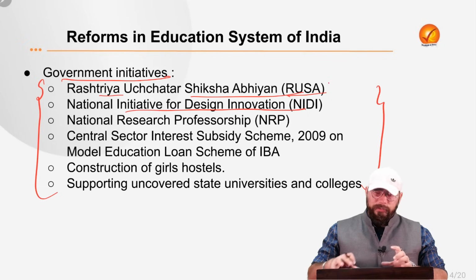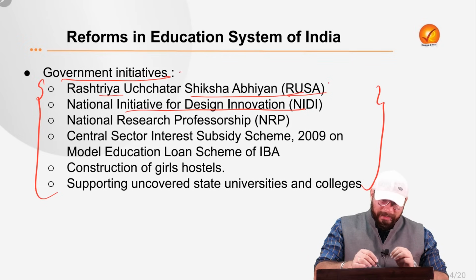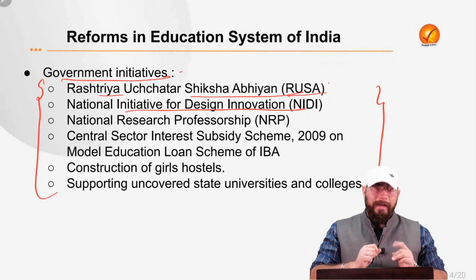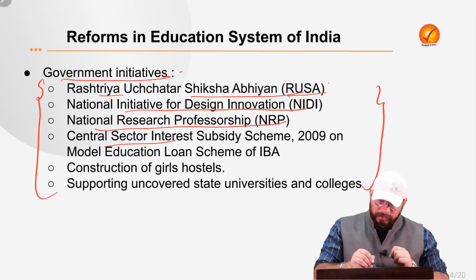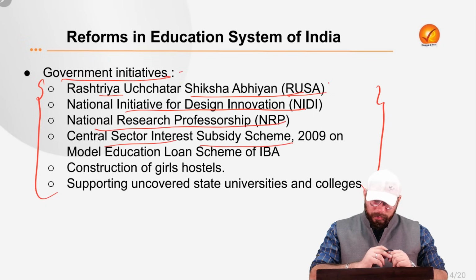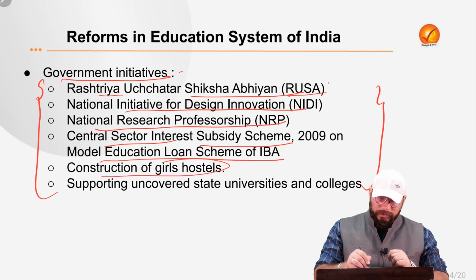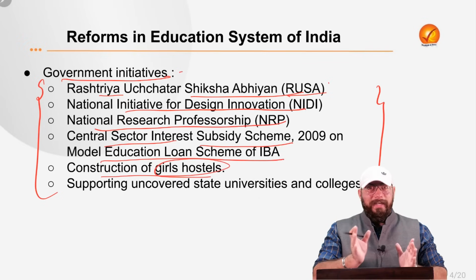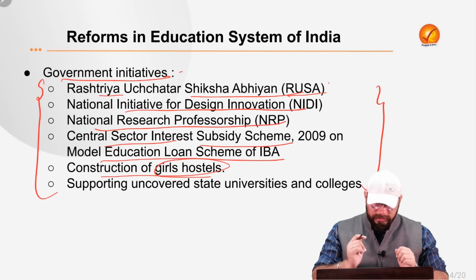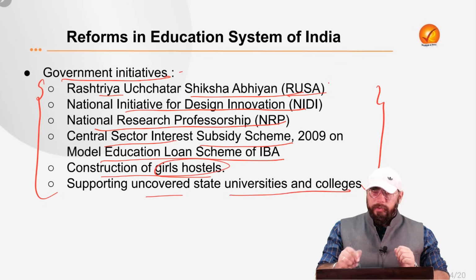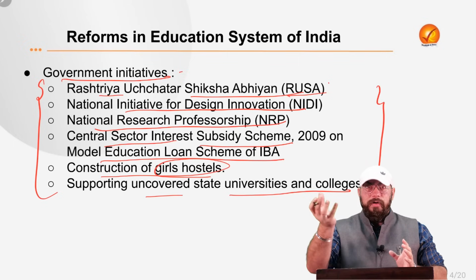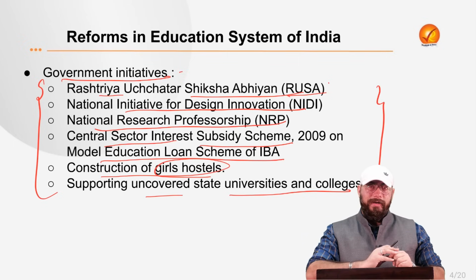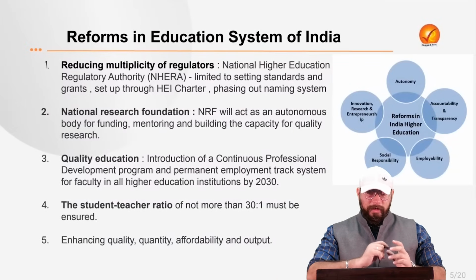The National Initiative for Design Innovation, right? Again, a governmental initiative for reformation in higher education in our country. Then National Research Professorship, right? Then Central Sector Interest Subsidy Scheme 2009 on Model Education Loan Scheme of IBA, right? Then construction of girls' hostels, of course, to create parity, to create equity and equality. And supporting uncovered state universities and colleges, again, making them more conducive for student education, especially the higher education part, right? These are the various government initiatives.